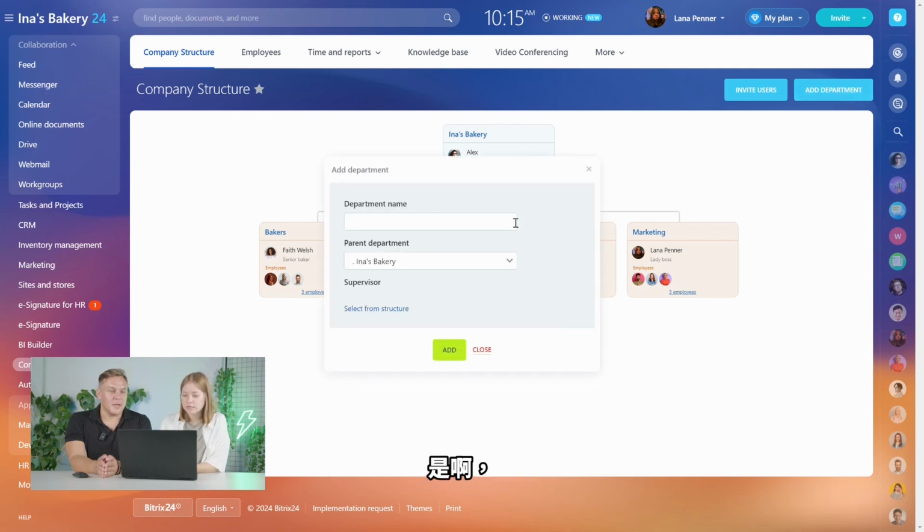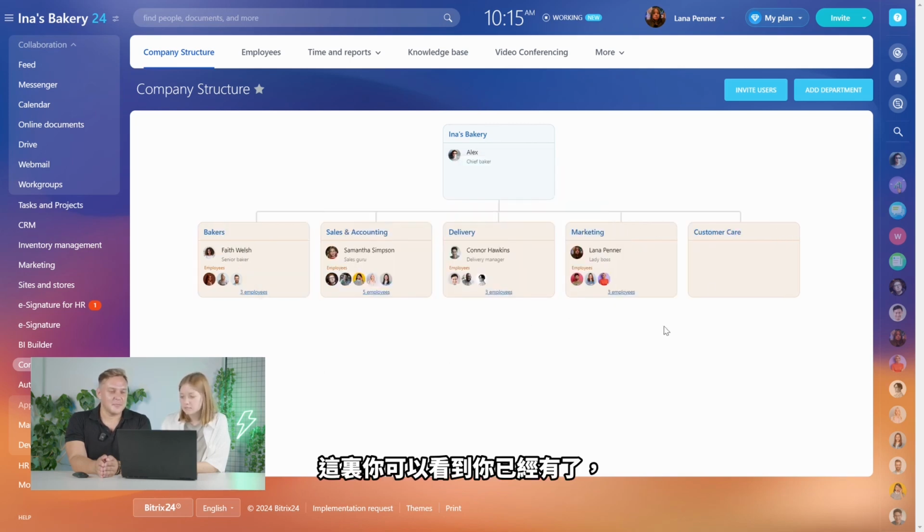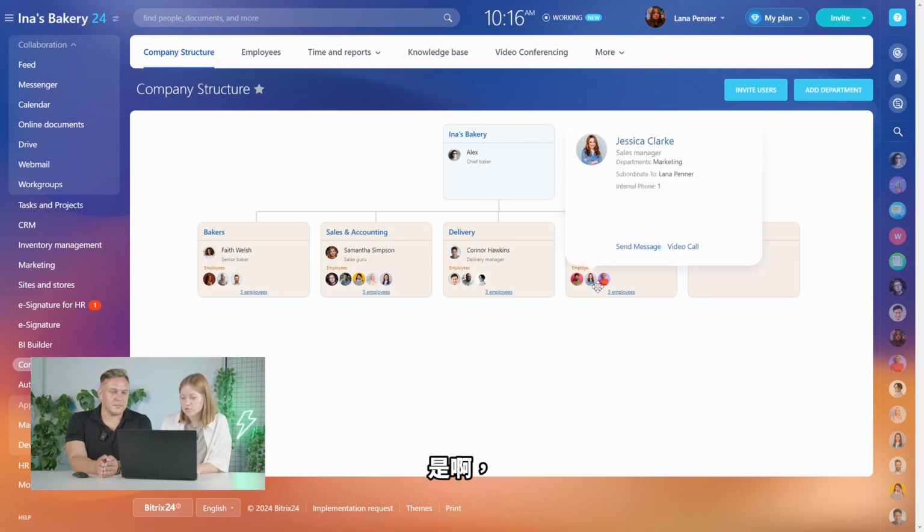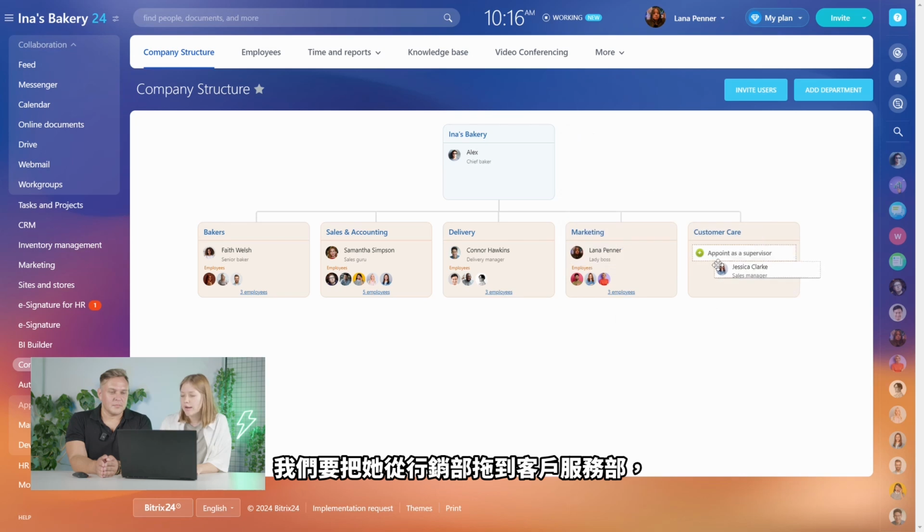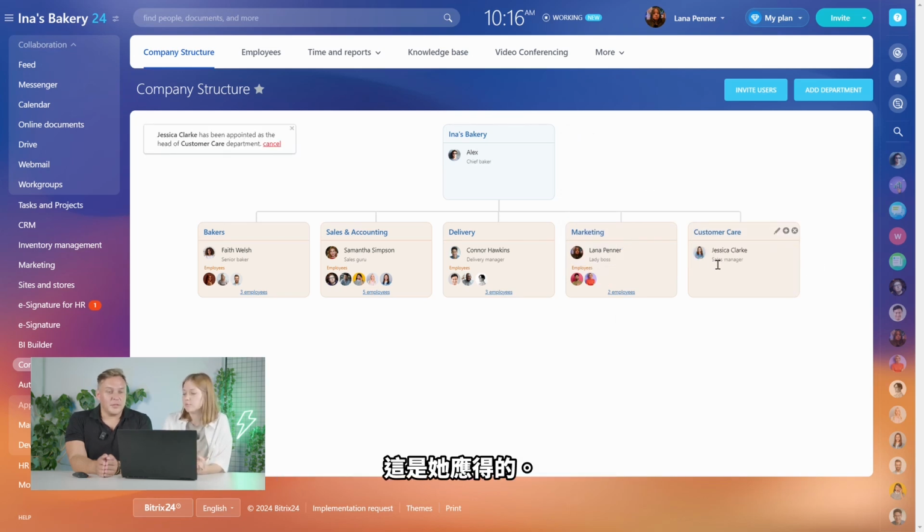So here you go. Yeah, that's what a lot of our clients say. You lack proper customer care. Exactly. So we are going to add the department with customer care. And we added it. And here you can see you already have it, but it's empty, right? So we don't have anyone working in this department. But I think we're going to transfer Jessica. Yeah, she's a good one. And we're just going to drag and drop her from marketing to customer care and appoint her as a supervisor. She deserves that. She's been doing a really great job recently.